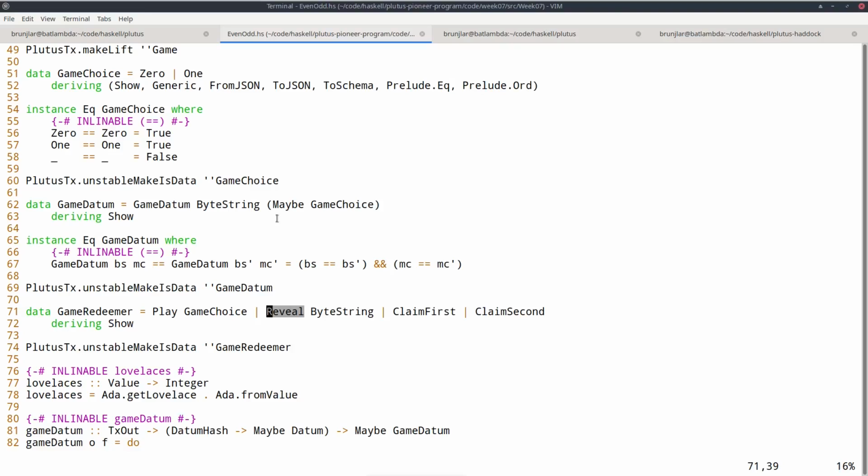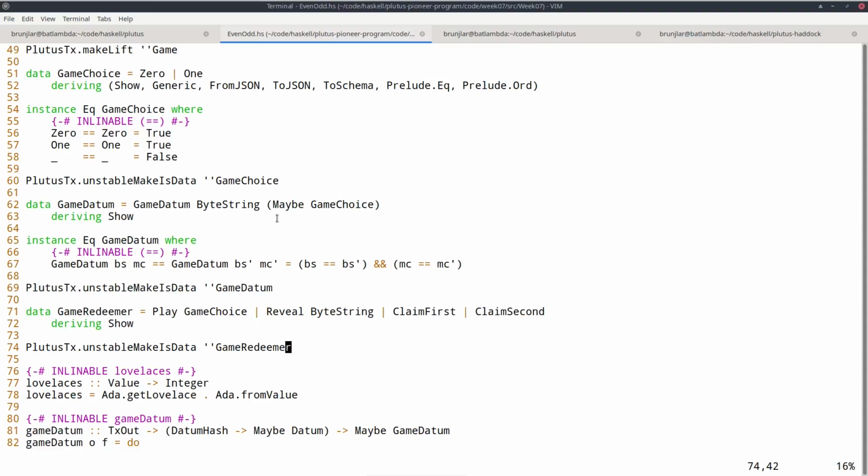Reveal is for the case when the first player has won and must prove that by revealing its nonce. So the ByteString argument here will be the nonce. We don't need to also provide the move that the first player made, because he will only reveal in the case he has won, and we know what move makes him win. So that would be redundant, and therefore I left it out. And finally, ClaimFirst and ClaimSecond. ClaimFirst is in the case when the second player doesn't make a move, so the first player can claim back his stake. And ClaimSecond is for the case that the first player doesn't reveal because he knows he has lost, so the second player can get his winnings.